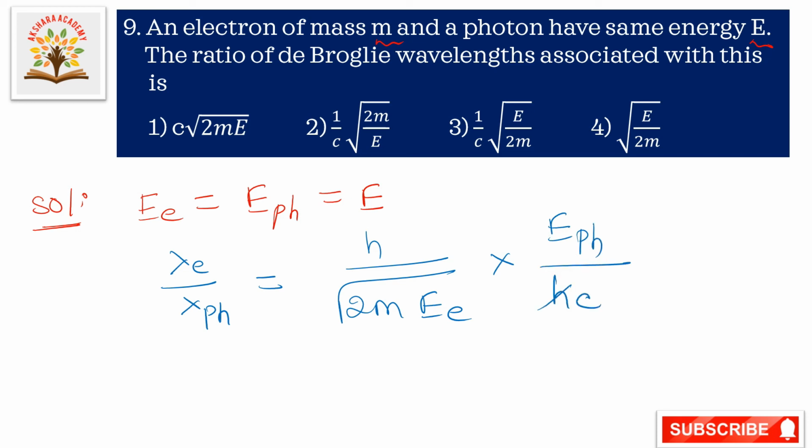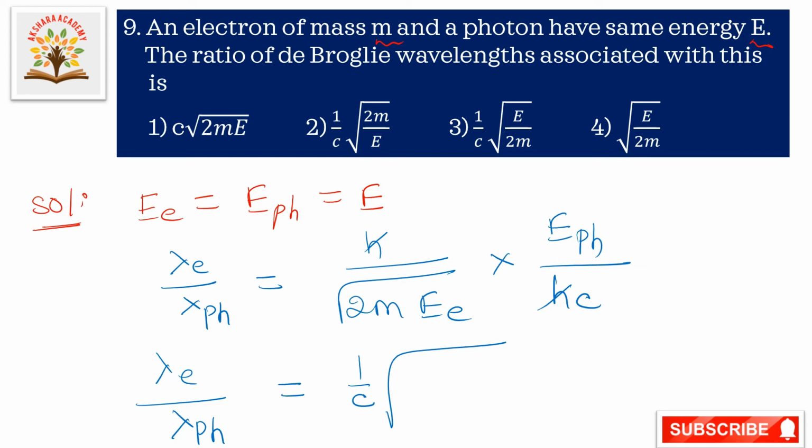See, h gets cancelled. So the ratio of de Broglie wavelengths associated with this is lambda E by lambda ph.